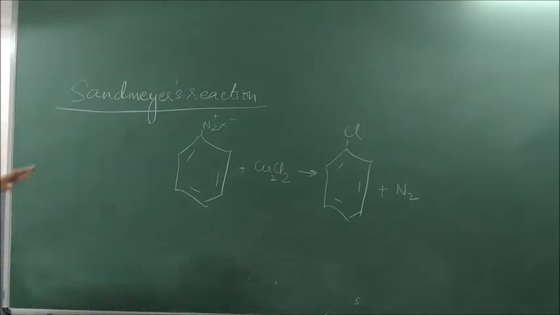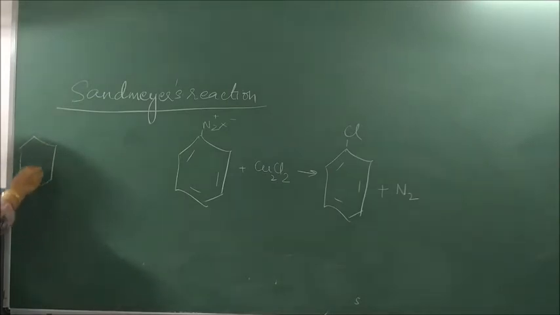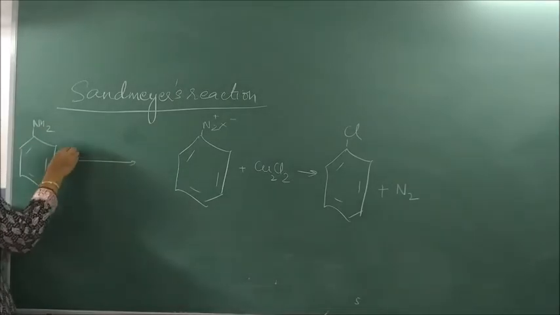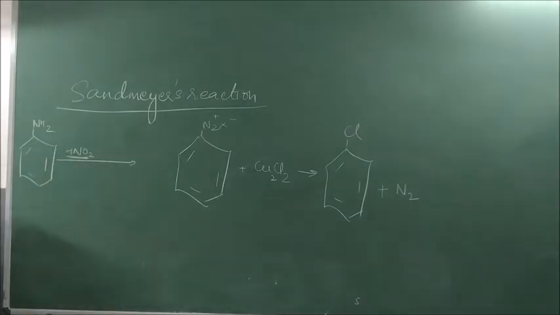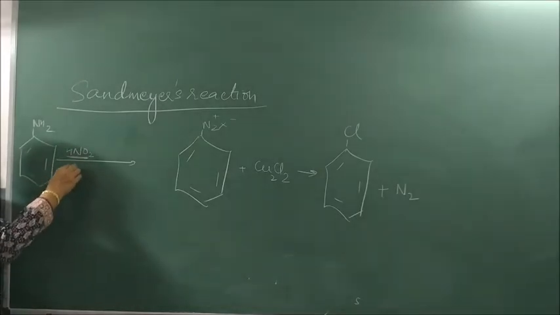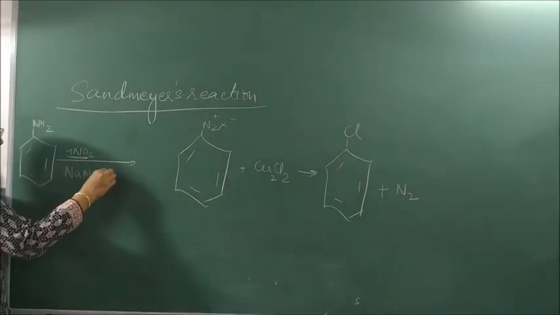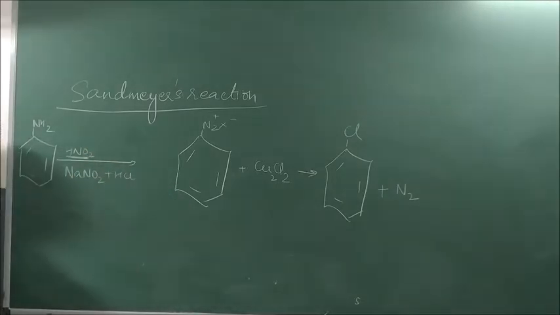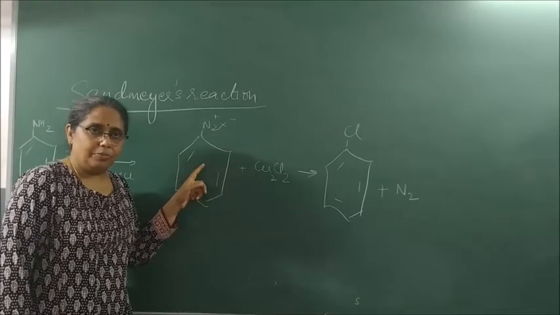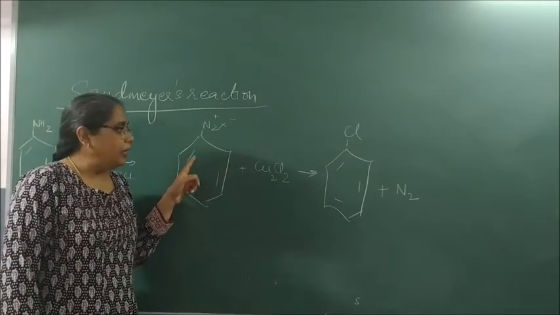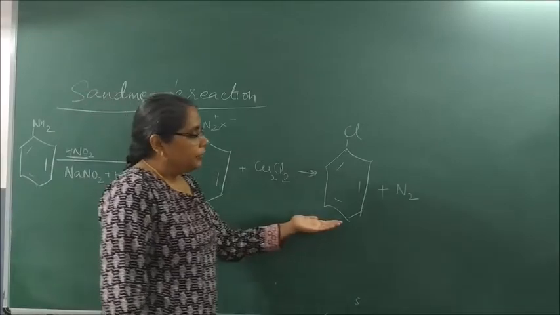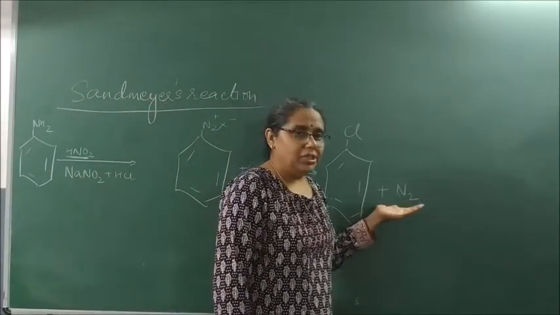This reaction does not start from N2+X-. It starts from amine. What is amine? C6H5NH2. This then reacts with HNO2. HNO2 cannot be obtained because it immediately gets oxidized into nitric acid. So every time whenever I write HNO2, I basically take NaNO2 and HCl. It forms benzene diazonium chloride. This benzene diazonium chloride, when it reacts with cuprous chloride, gives me chlorobenzene plus nitrogen.